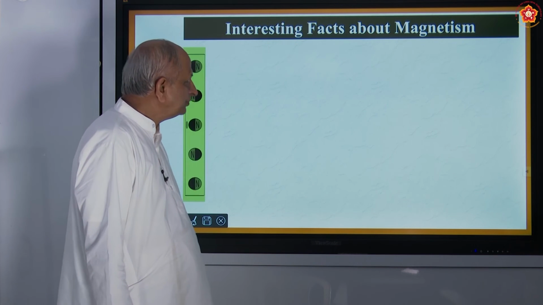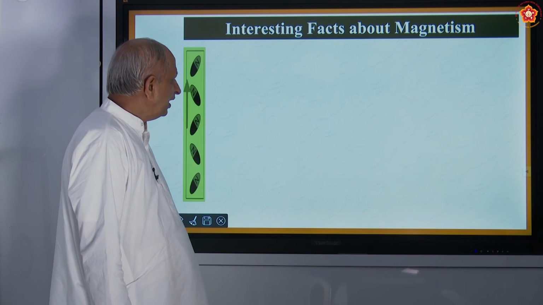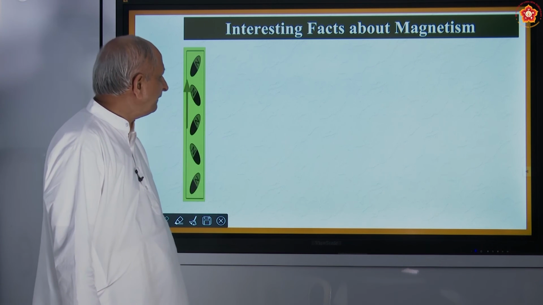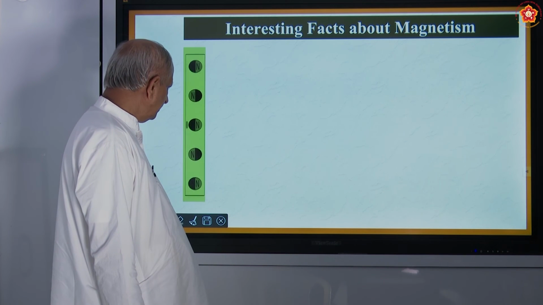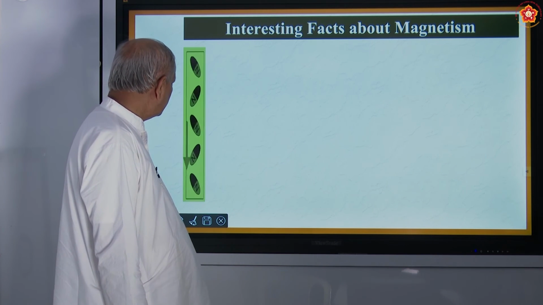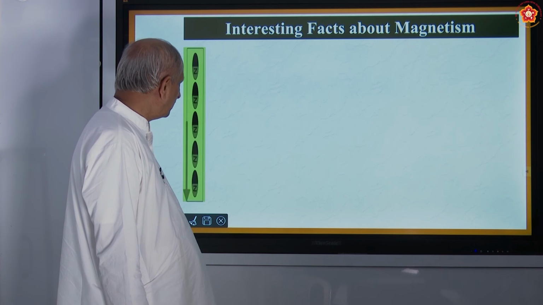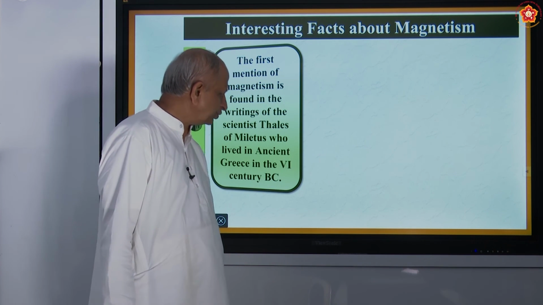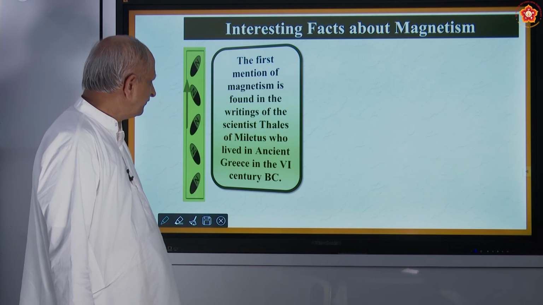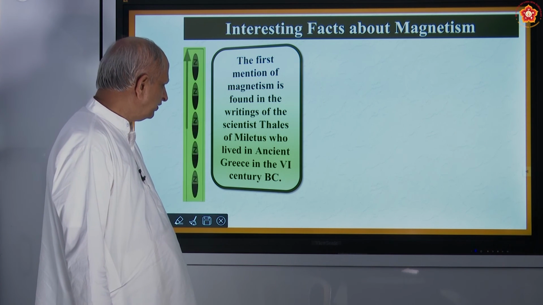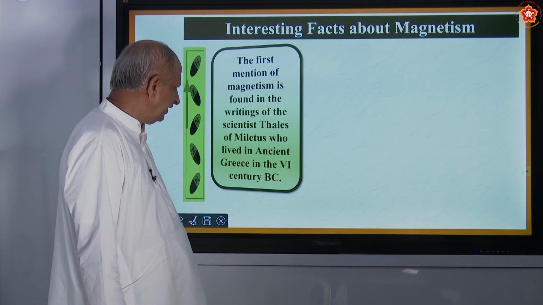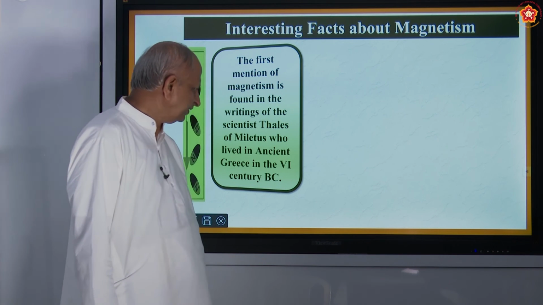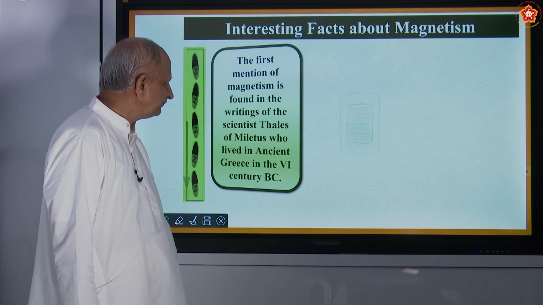So, already we have seen some interesting properties of magnetism. Each magnet has two poles, namely North Pole and South Pole. So once again you will just go through that. The first mention of magnetism is found in the writings of the scientist Thales of Miletus, who lived in ancient Greece in the 6th century BC.